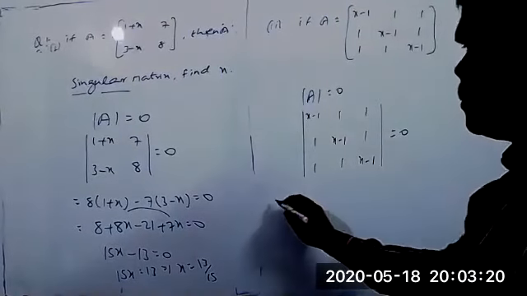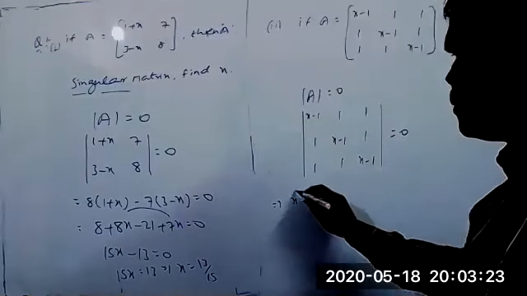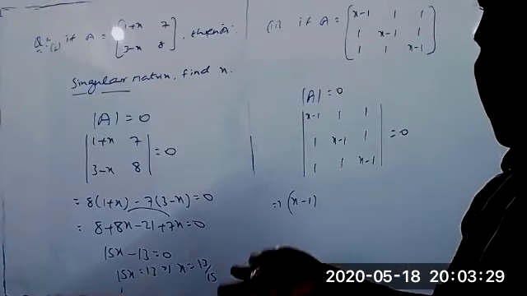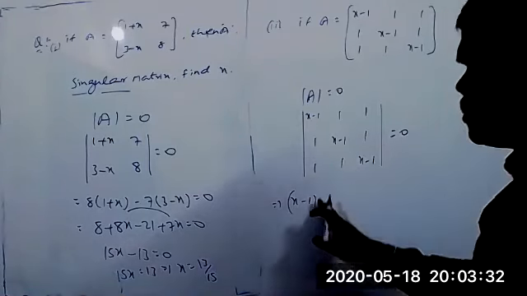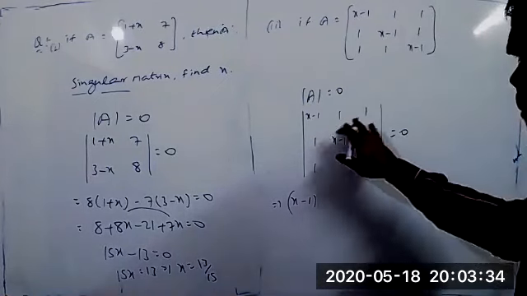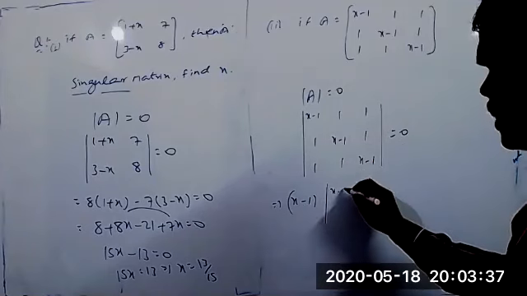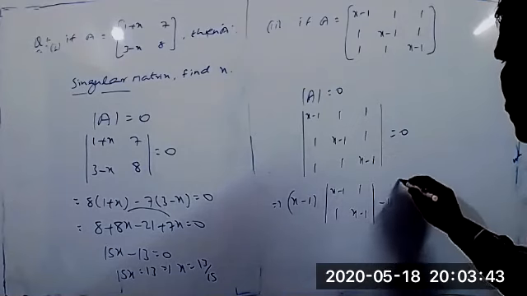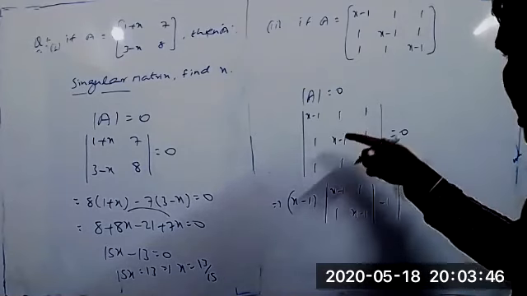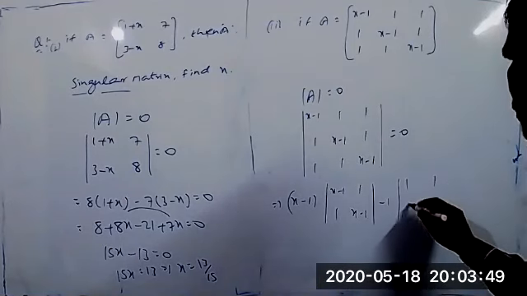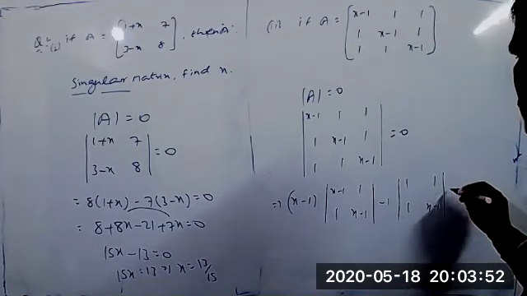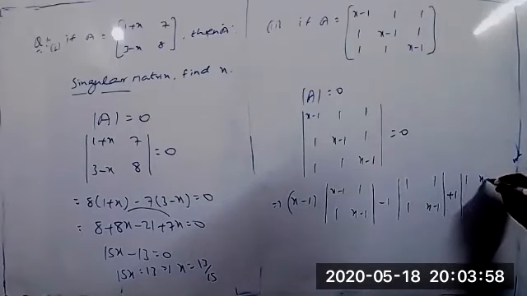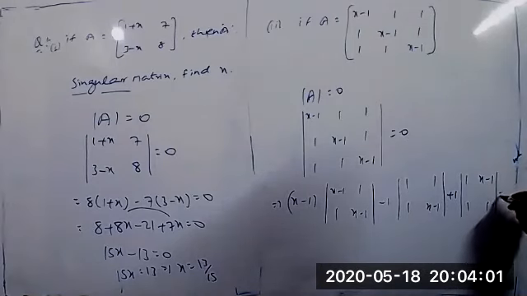Let's find out. Always when you are expanding along the first row, the signs are plus, minus, plus. So x minus 1 into, for the first row and first column, we eliminate that; the remaining is the determinant of (x minus 1, 1; 1, x minus 1). And minus 1 into, for the first row and second column, we delete that; the remaining elements are (1, 1; 1, x minus 1). Next, plus 1 into, for the first row and third column, eliminate that; the remaining is (1, x minus 1; 1, 1), equal to 0.